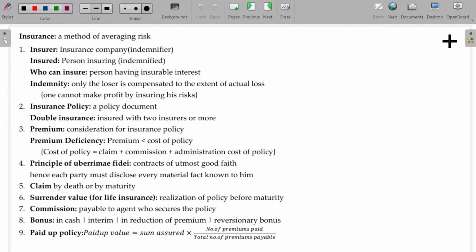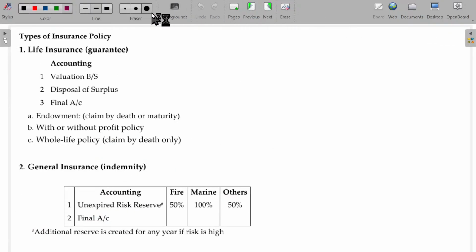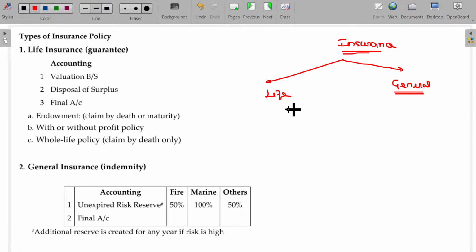Insurance business is of two types. One is life insurance, another one is general insurance. In case of general insurance, we have three broader classifications. One is related to fire insurance, another is related to marine, ship related. The last one is those not falling under these cases.